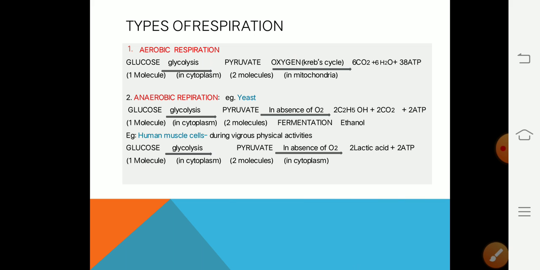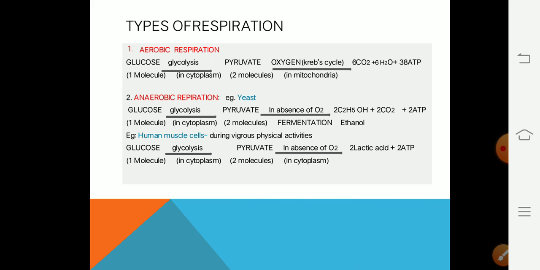This is the reaction that shows aerobic respiration. In aerobic respiration, the process starts in the cytoplasm of each and every cell, and one molecule of glucose enters into a pathway known as glycolysis, and it breaks down into two molecules of pyruvate.